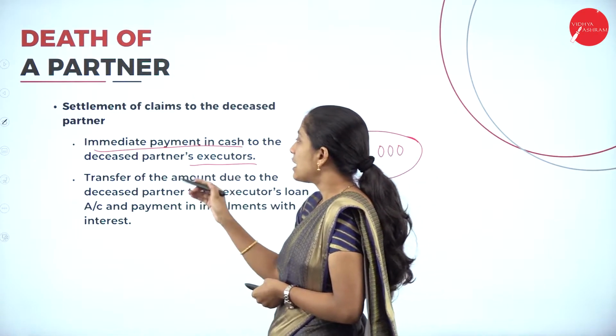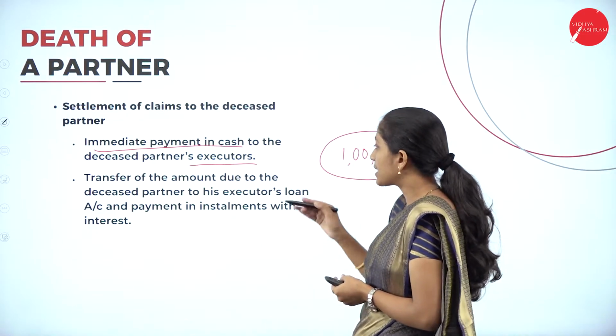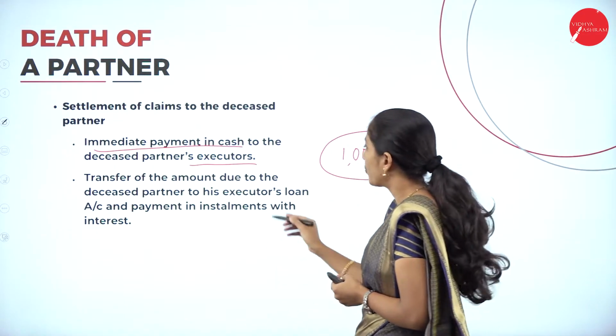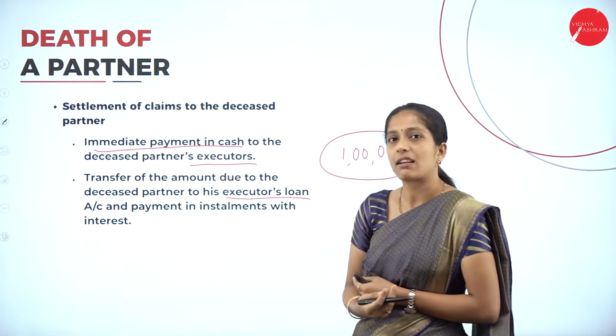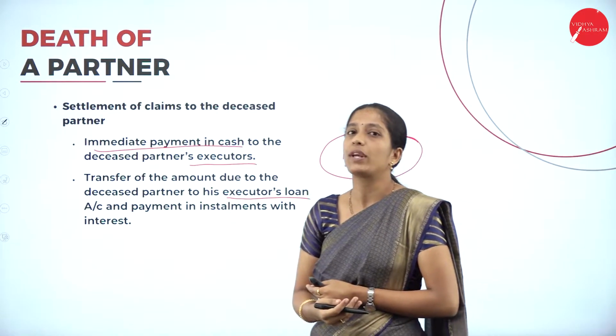The second way is transfer of the amount due to the deceased partner to his executor's loan account. Here the amount can be transferred to his loan account and paid in installments with interest.